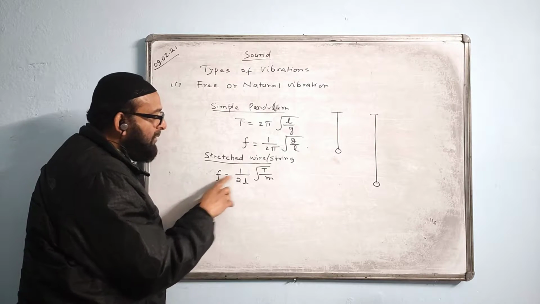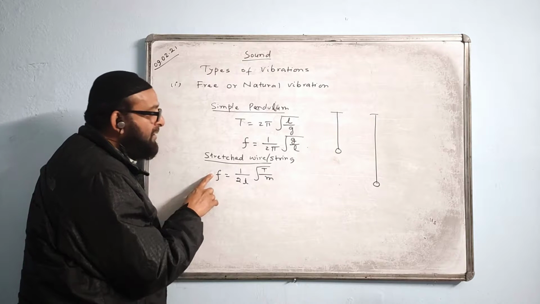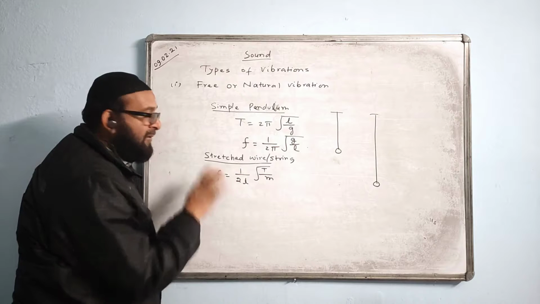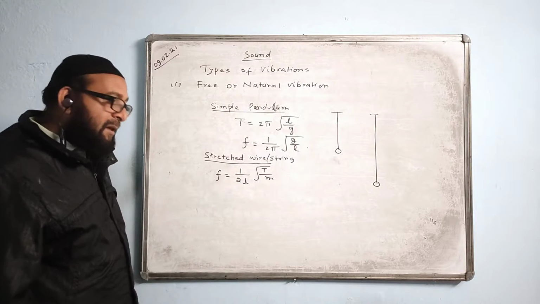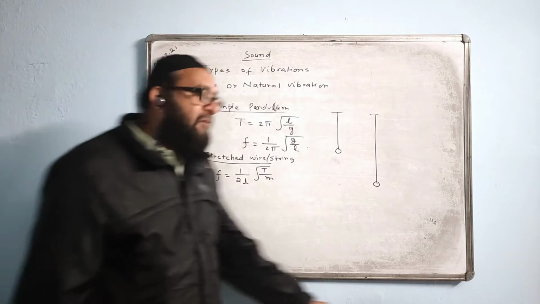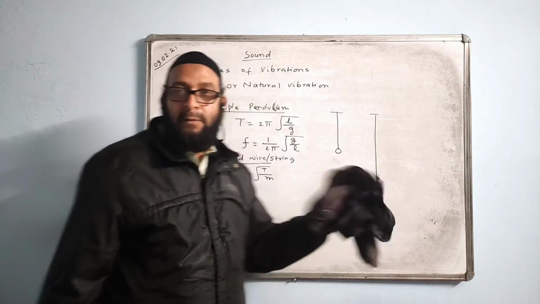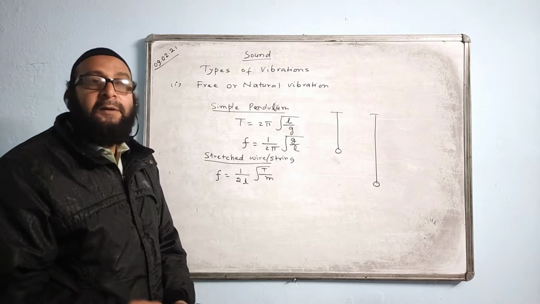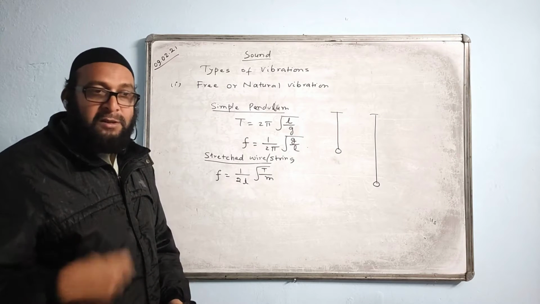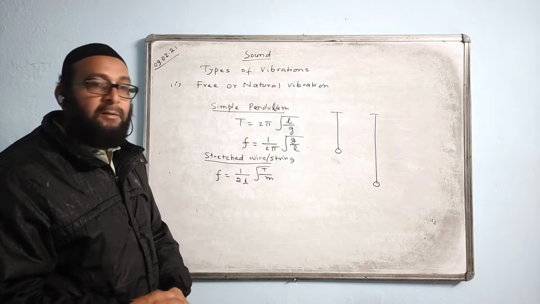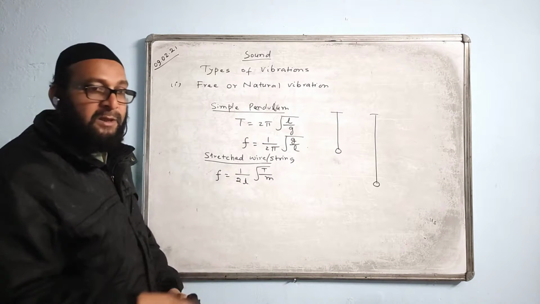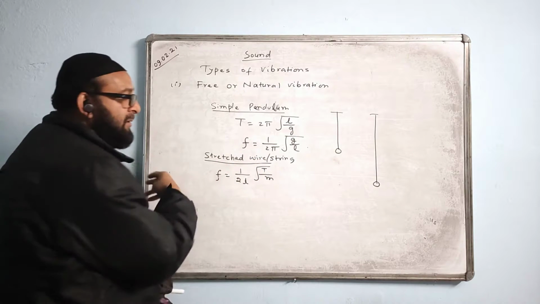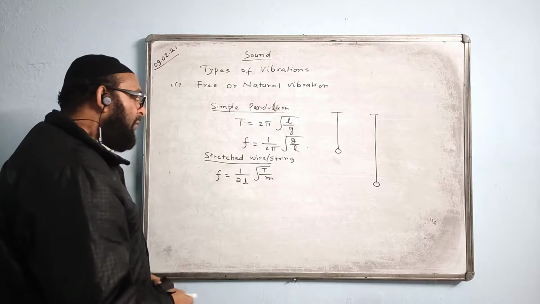Now how can we increase the frequency? By increasing the tension, and by using a thinner wire. A question may come: suggest two methods of increasing the frequency of a stretched wire, or how can you increase the pitch of sound in a guitar or violin, because they are all stringed instruments. Pitch means frequency, the sharpness of the sound. You can suggest any two methods, but if they ask for three methods, suggest all three. Hope you understood it.